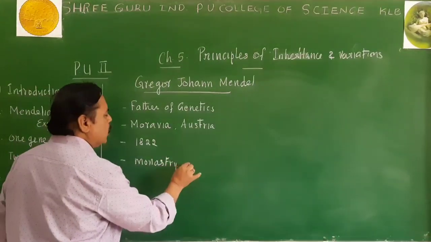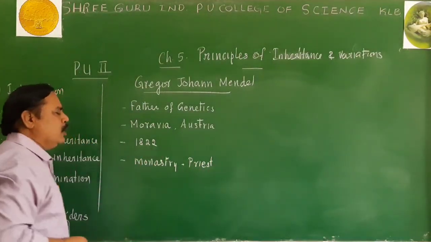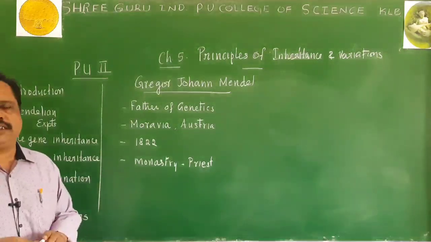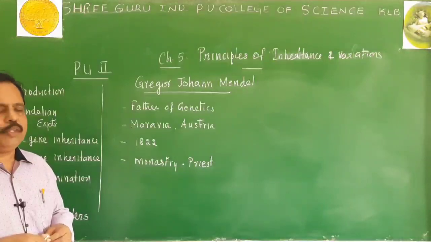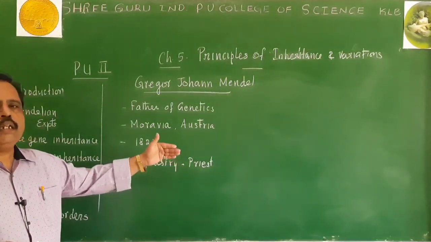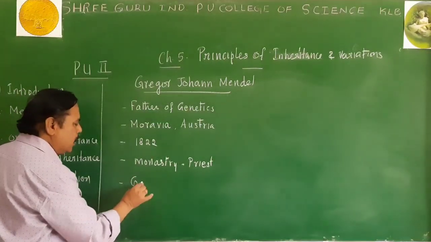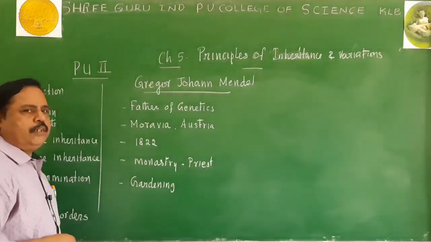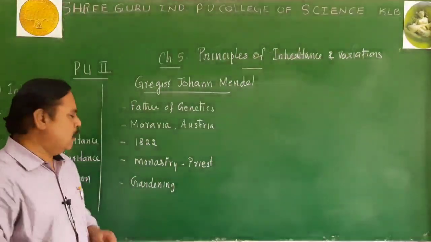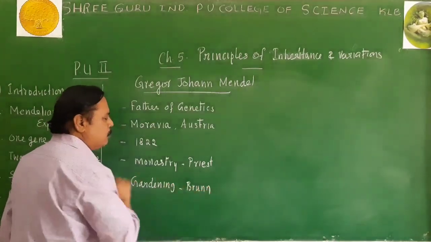So in a Christian monastery, G.J. Mendel joined as a priest. In that monastery, apart from his church services, he conducted some classes in science also. Moreover, he was the son of a farmer, so he developed an interest in gardening also. He developed a garden in the monastery, in that place called Brunn actually.